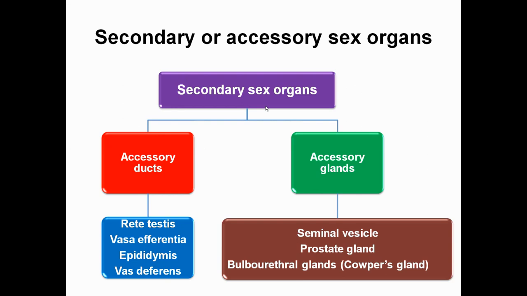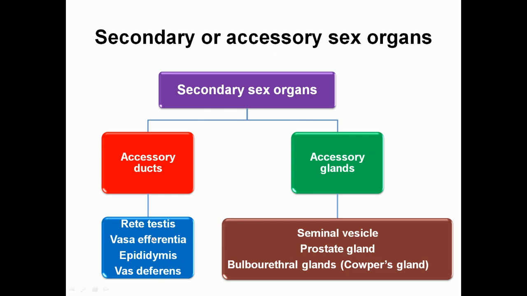Now focus on the secondary sex organs, which comprise ducts and glands. These ducts are very important because they are meant to transfer sperm from the testes to the external genitalia. And these glands provide all sorts of nourishment for the development of the sperm as well as the motility of the sperm. So these glands are also very important.